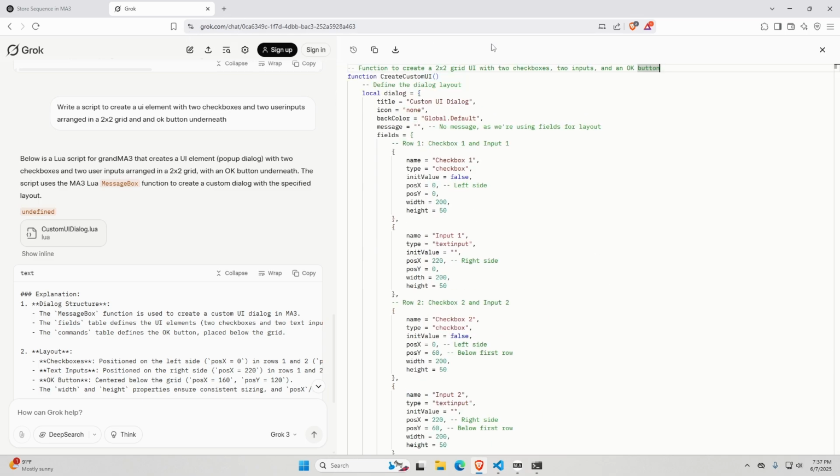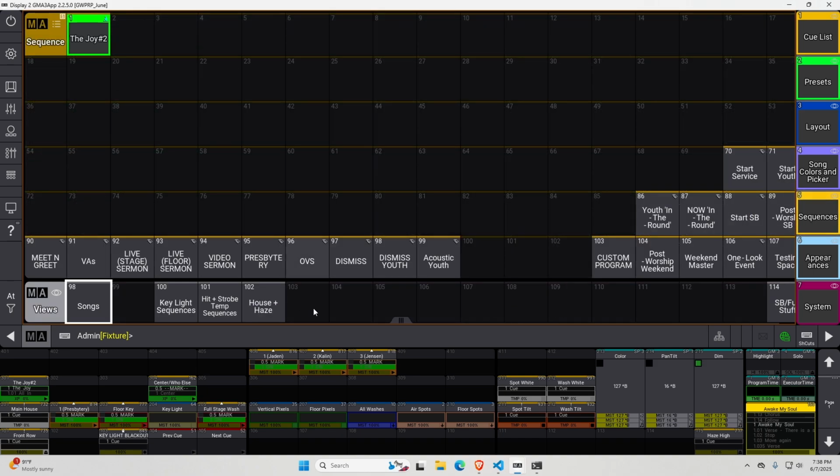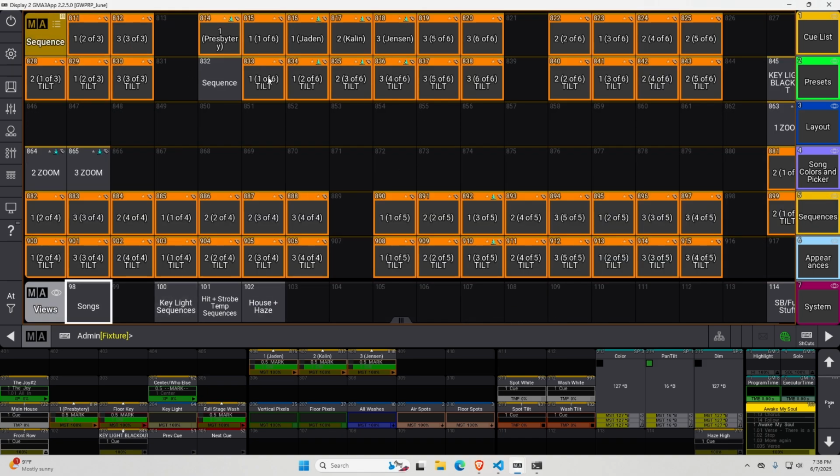So, enough of that. For now, I'm actually going to show you what I did with AI for myself. Now, to start off with, I'm going to show you a background of what I was trying to attain with this. So, this is my show file that I use at the church, and we have all these keylight sequences.